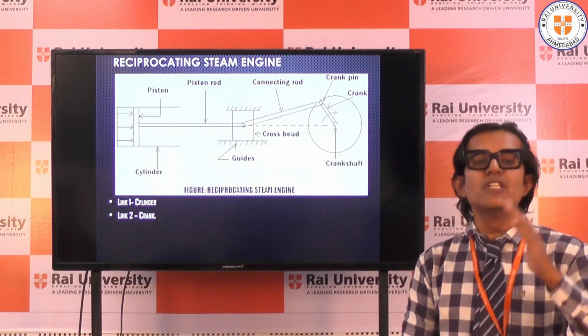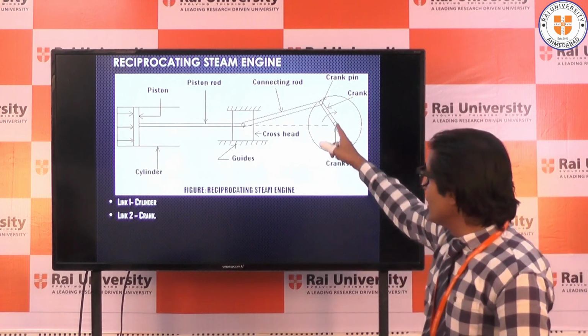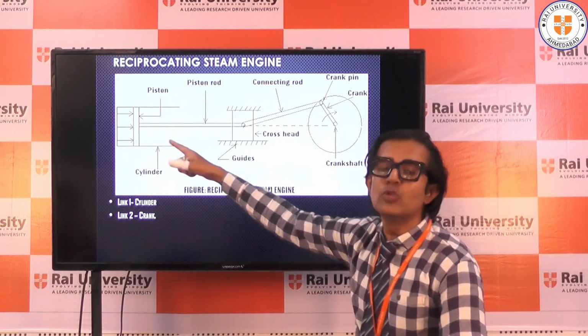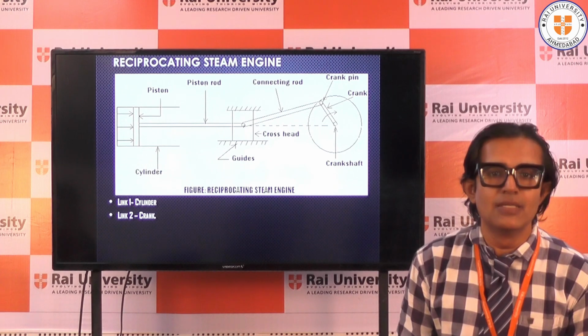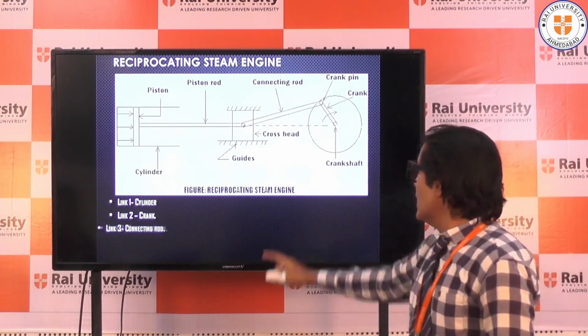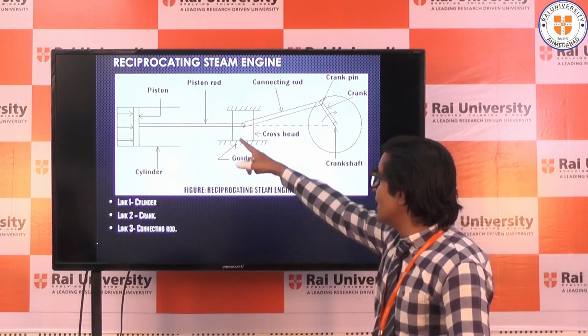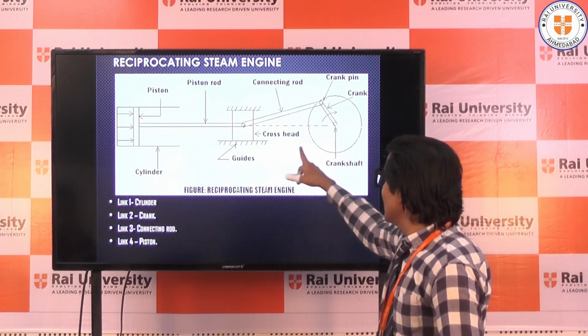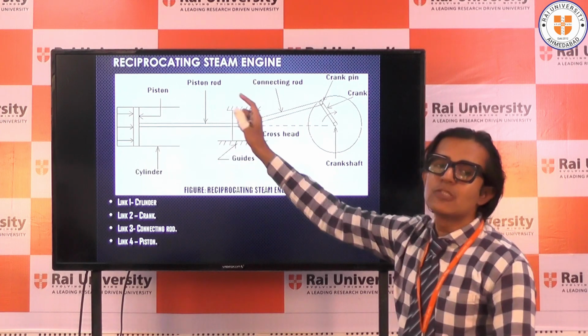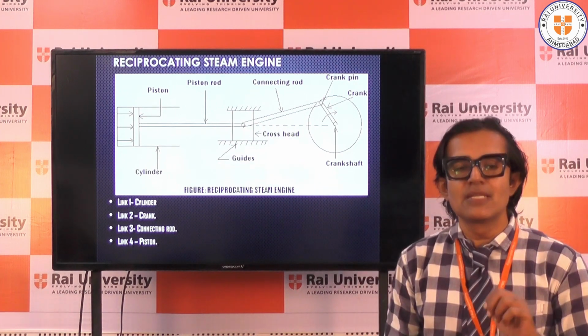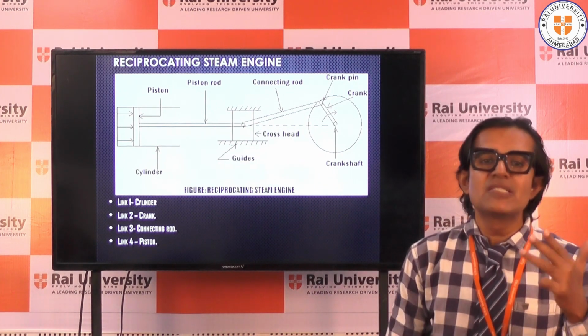When the connecting rod oscillates, the piston is going to reciprocate inside the cylinder. So I can call the crank a link, the connecting rod the second link, the piston the third link, and our fixed cylinder as one of the links. So there are a total of 4 links: crank, connecting rod, piston and cylinder.